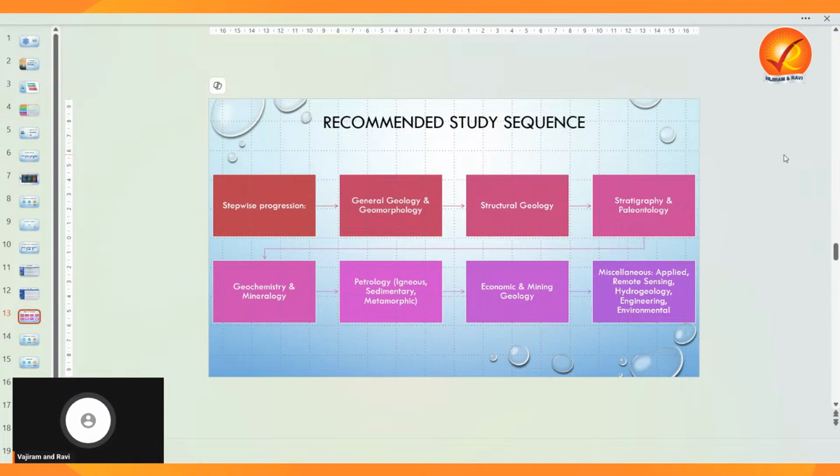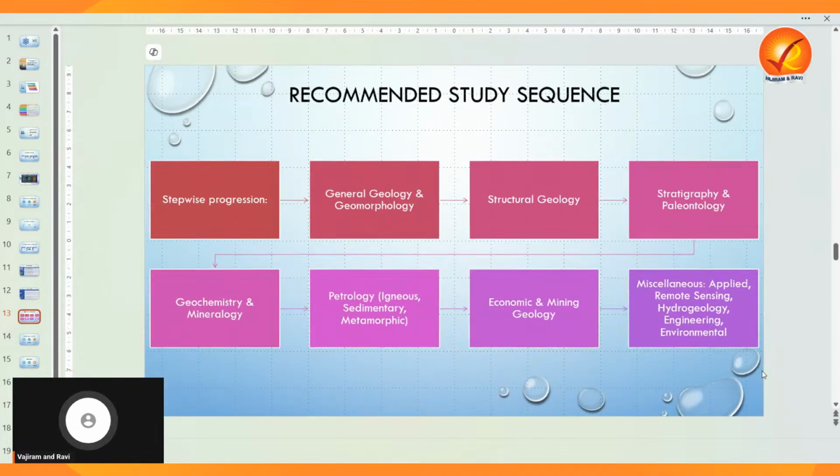General geology and geomorphology are already covered during the prelims examination, in general studies. That is the reason we can cover it easily.